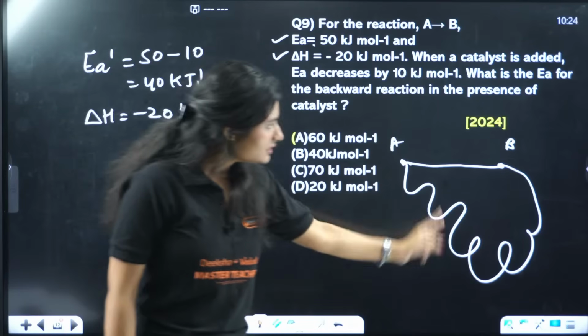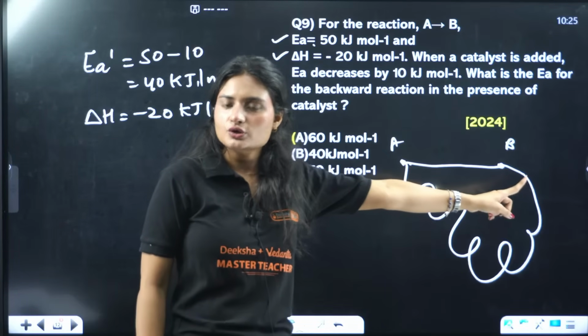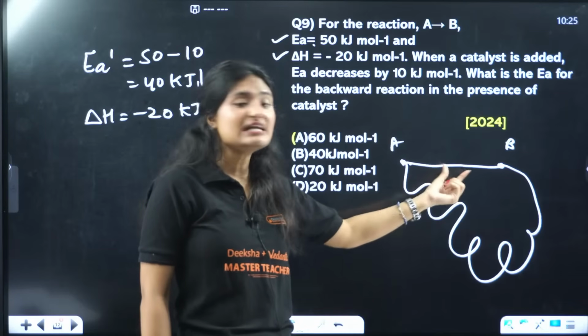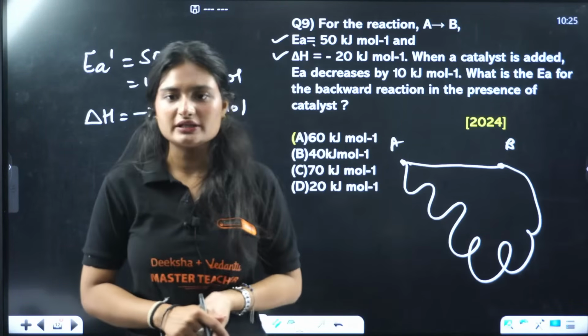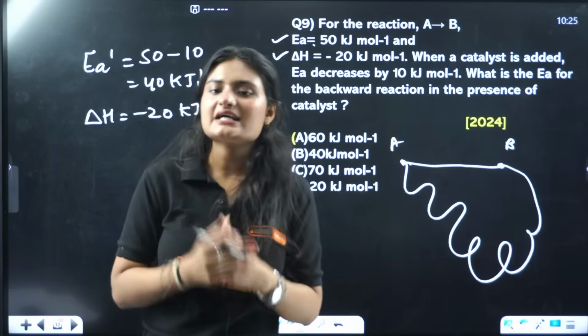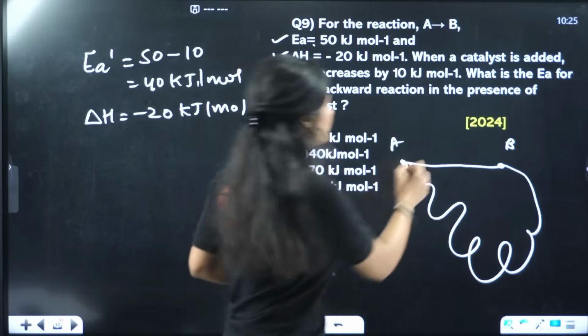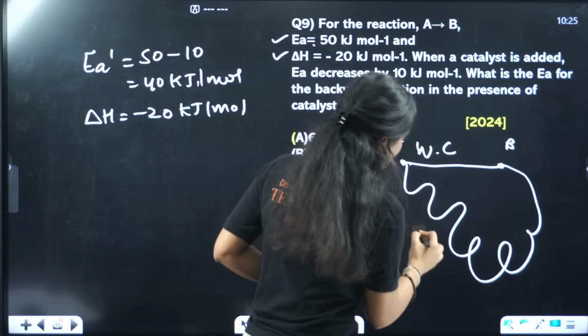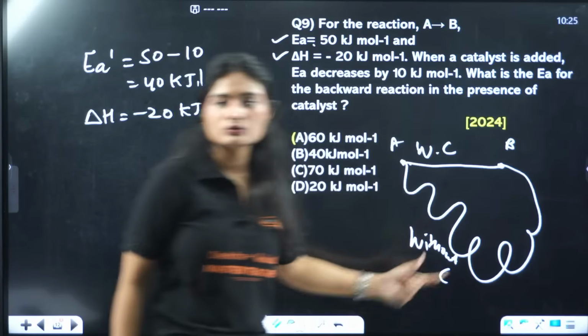Still, product formation is happening. Reactant is getting converted to product, right? But a different path with lesser activation energy is provided. That is the role of a catalyst. This is with the catalyst and this is without catalyst, okay?